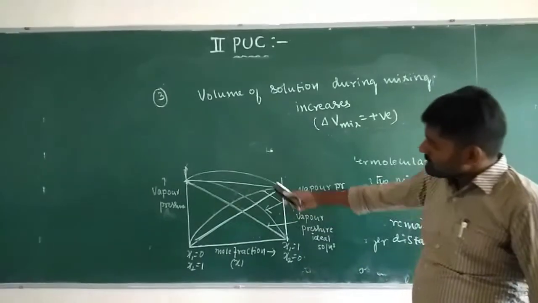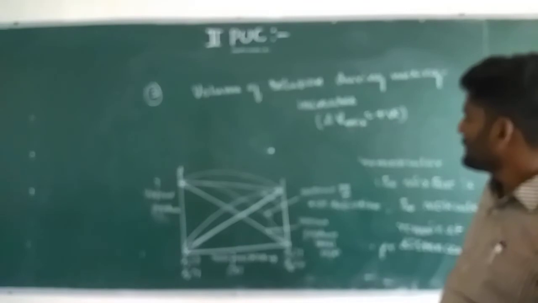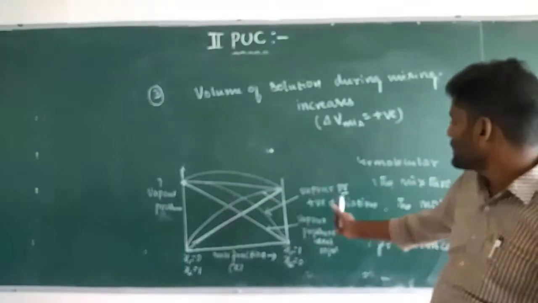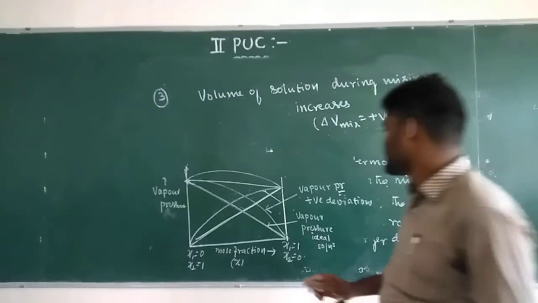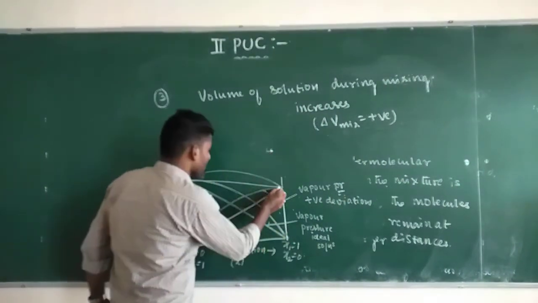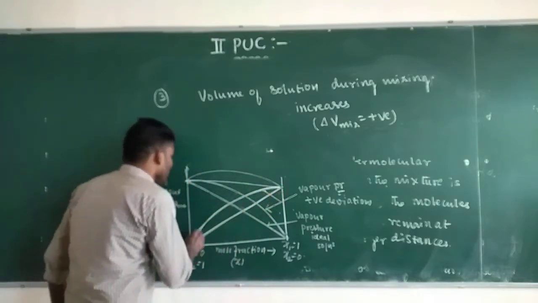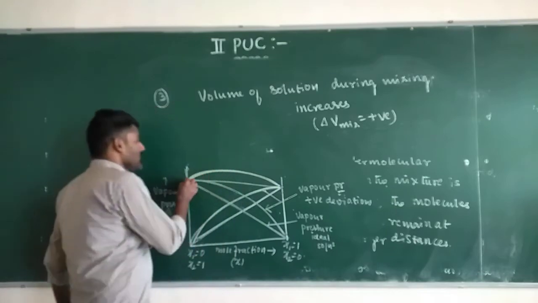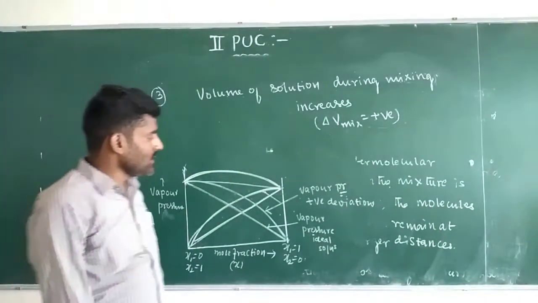But a maxima appears in the vapor pressure of non-ideal solutions showing positive deviations. The total pressure also increases.